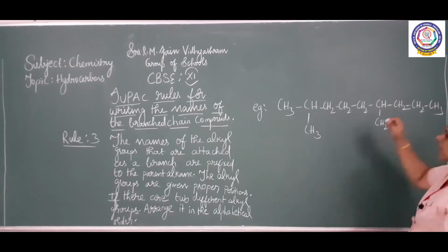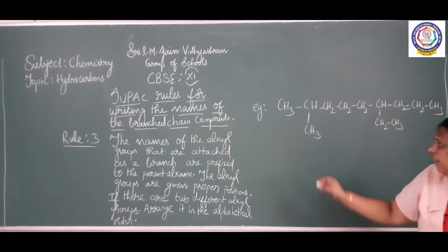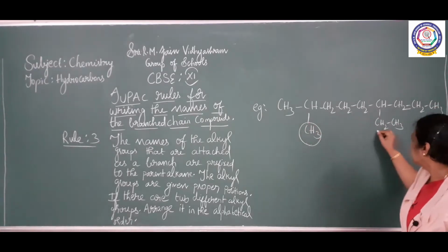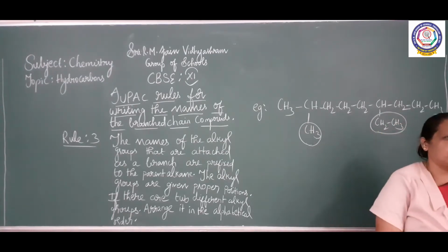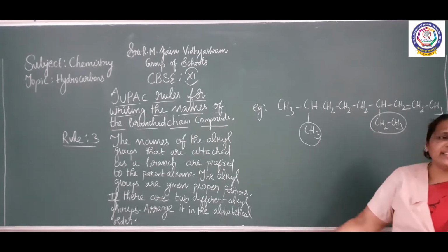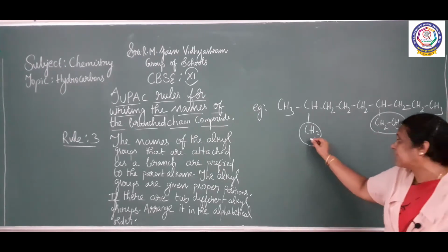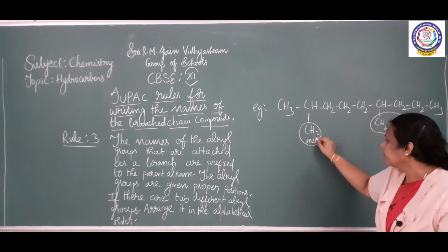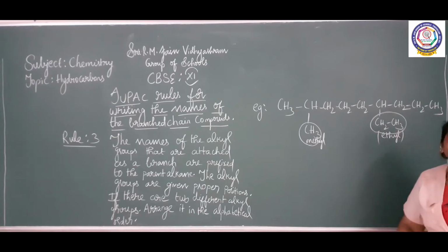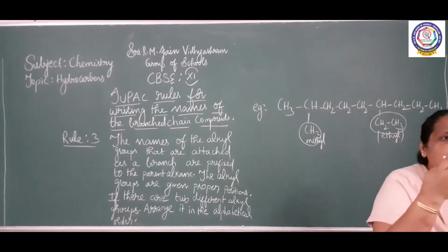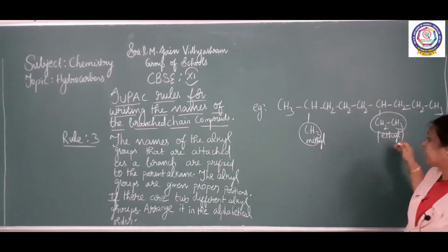So you see here, there are two different alkyl groups. So I have to arrange them in alphabetical order. This is methyl. This is ethyl. According to the alphabetical order I have to arrange them, because there are two different alkyl groups.